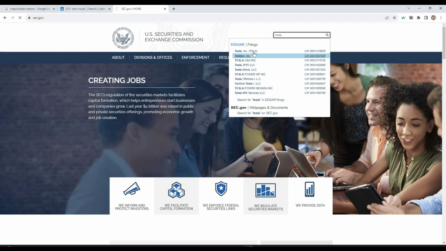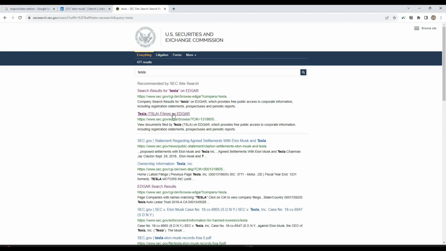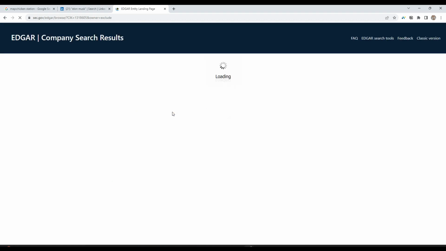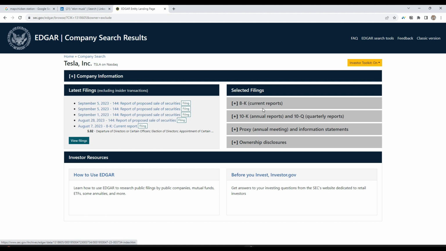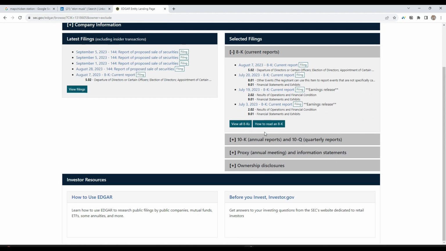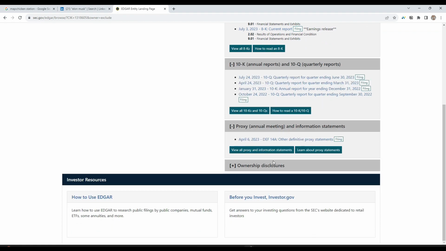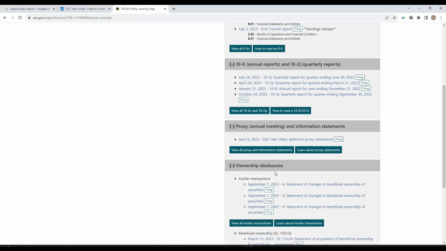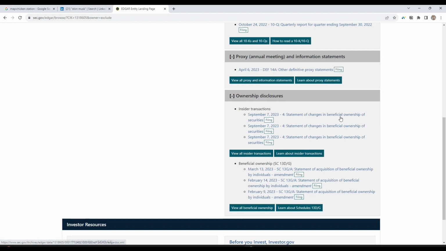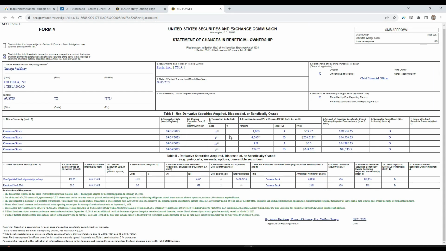So I am looking at Tesla filings on EDGAR. Yes, you can get a lot of corporate filings made by that company, and you can view the information. Maybe here you can obtain the beneficial ownership information of that company, right?